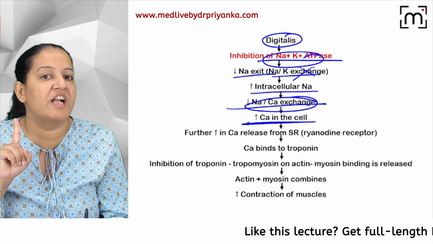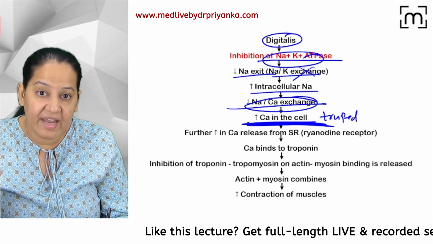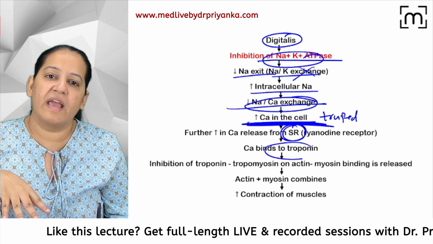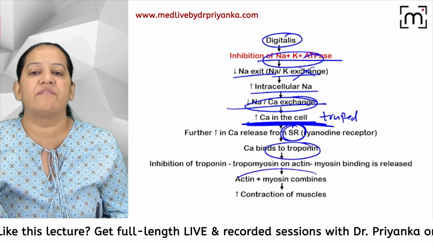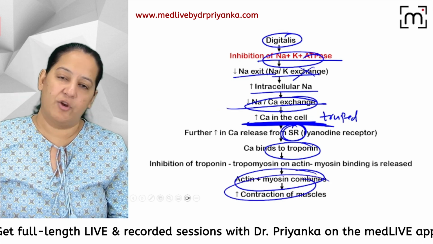So 1% calcium is trapped. It is trapped in the cell. It will again and again go and stimulate the sarcoplasmic reticulum. And again it will activate troponin. Again and again it will cause actin myosin contraction, and contractility will increase. I hope you got it.